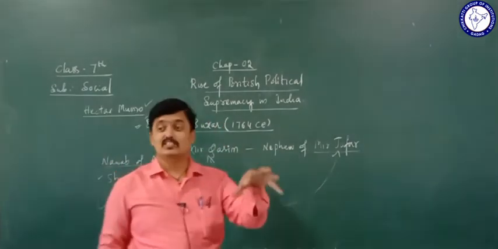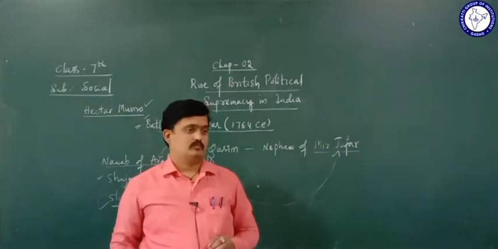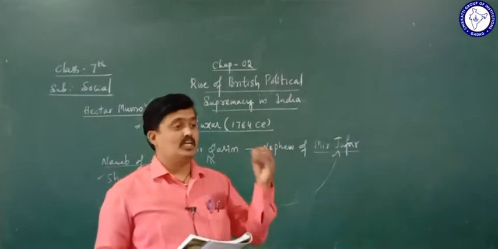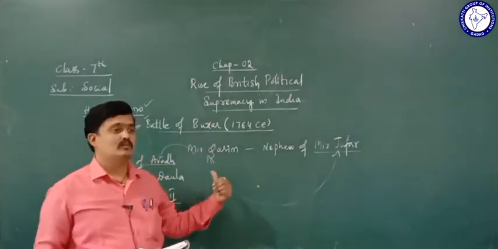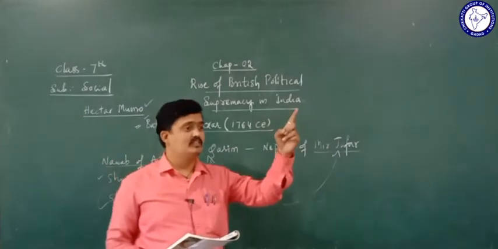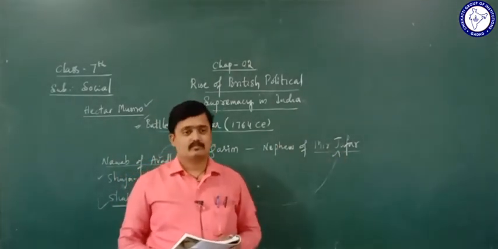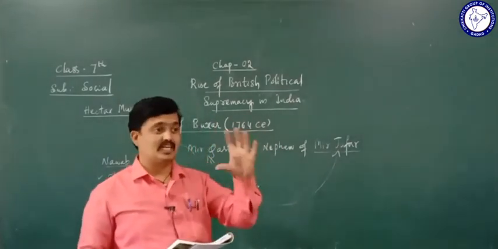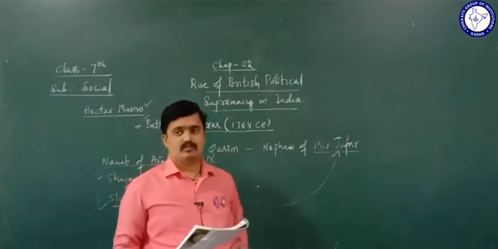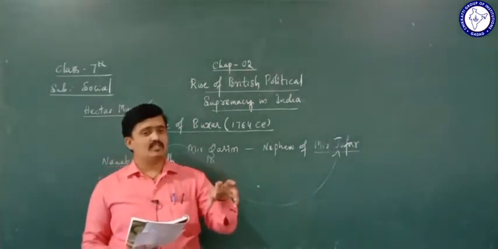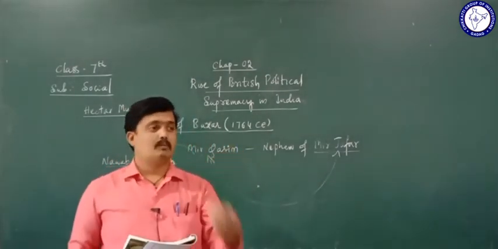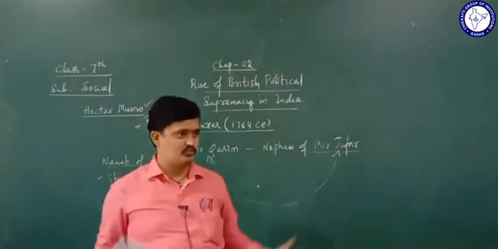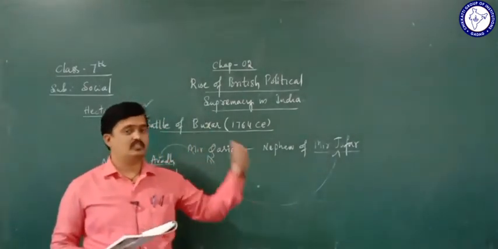Then what were the results of this war? Okay, let us see now. Mir Jafar again became the Nawab of Bengal in this war. Who became the Nawab of Bengal again? Mir Jafar. That is also one of the results of this war. Next, the Battle of Baksar stabilized the British East India Company. After this war, the British Company was again stabilized.